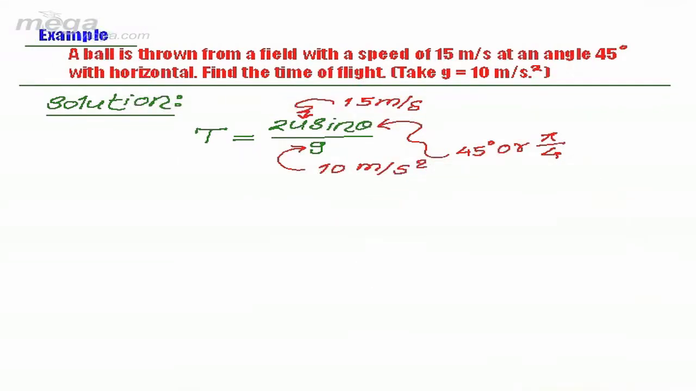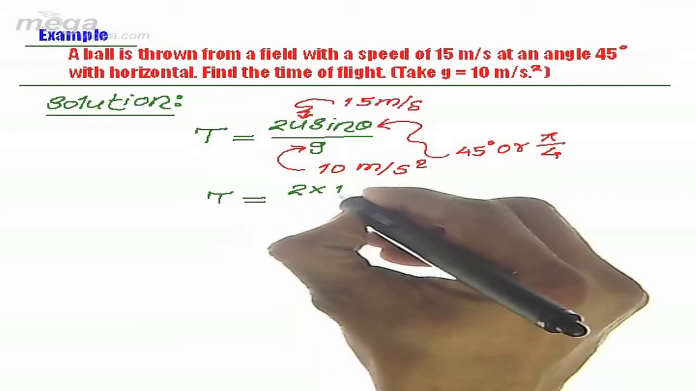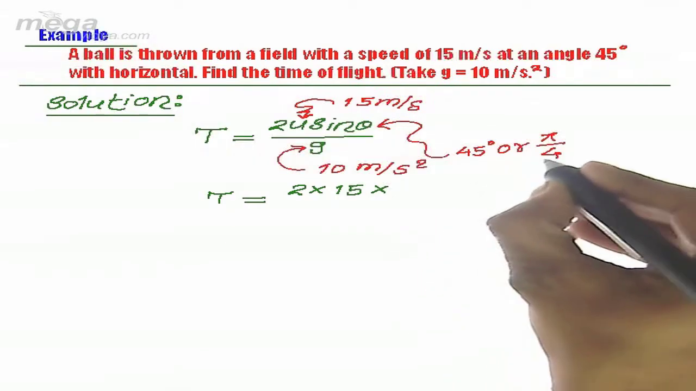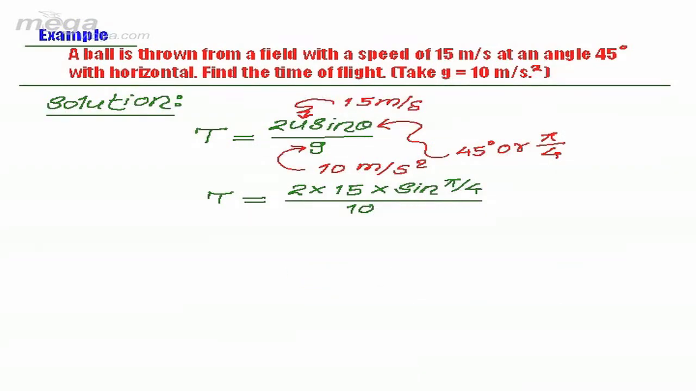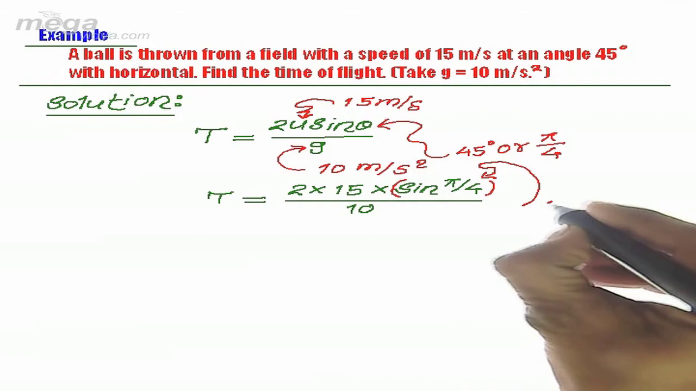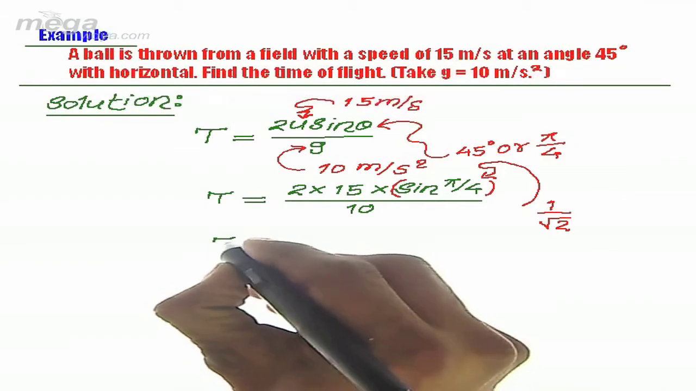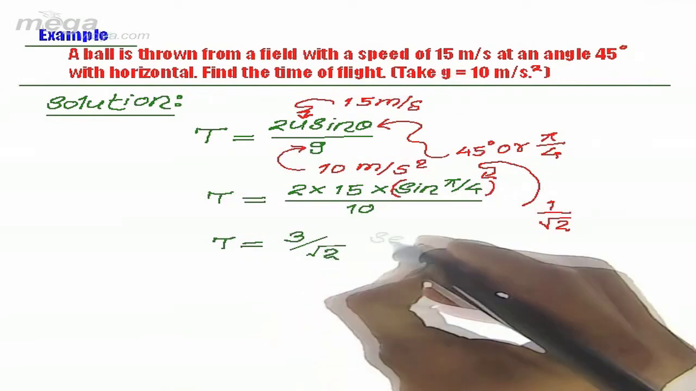So by putting these values into the formula, we can easily write that t is equal to 2 times initial velocity, which is 15 meter per second, into sine of pi by 4, divided by g. The value of g is 10 meter per second square. Here we can easily say that the value of sine pi by 4 is 1 upon under root 2. So we get the result that time of flight is 3 upon under root 2 seconds.